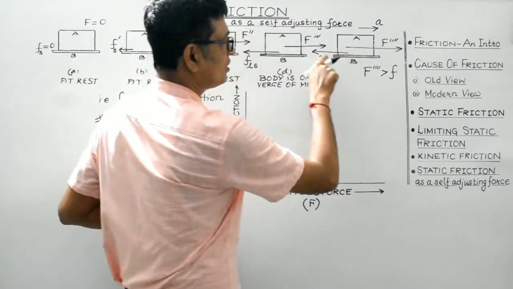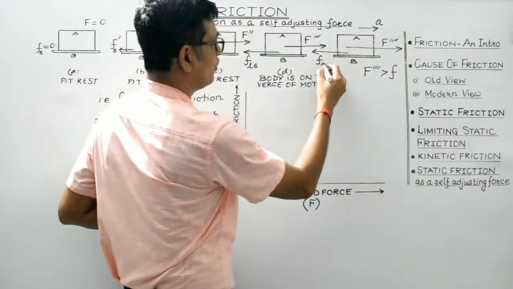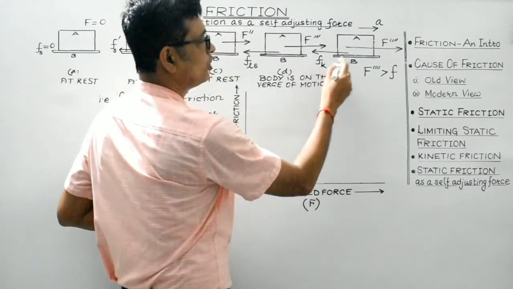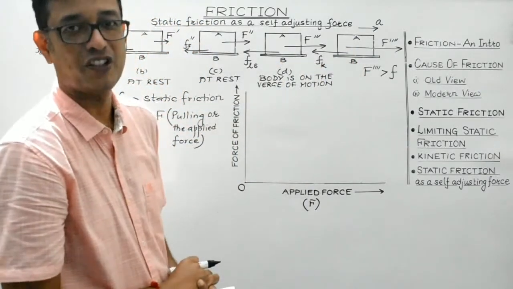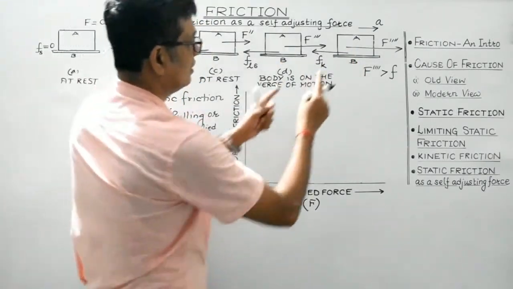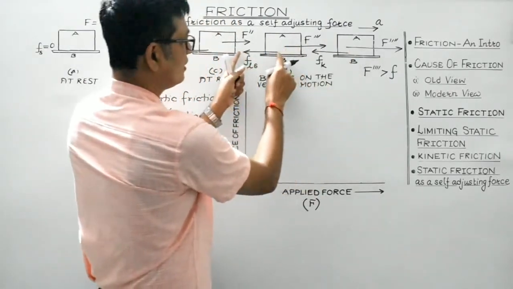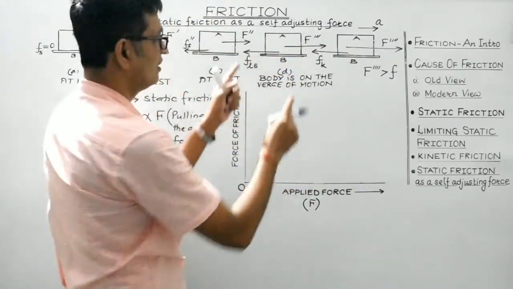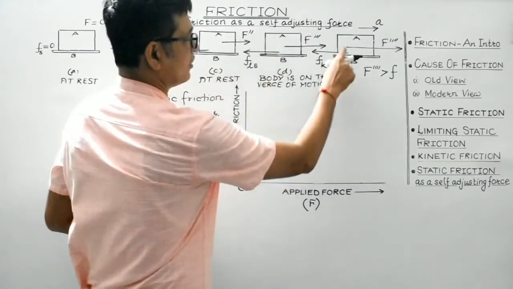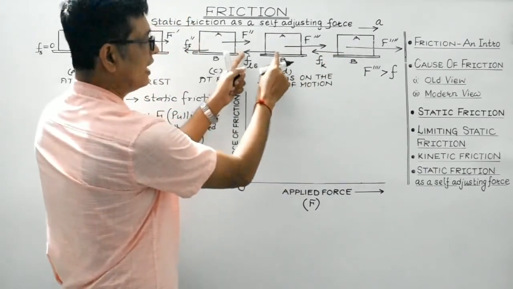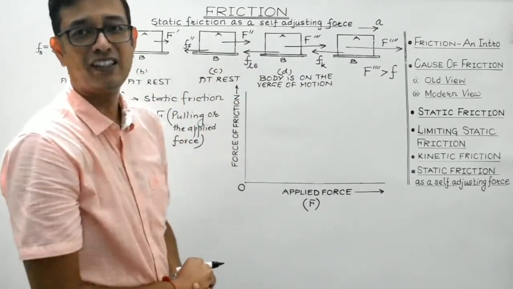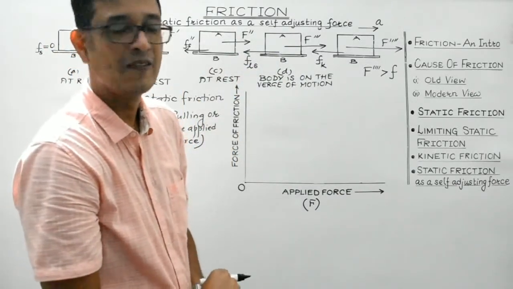Once the body starts moving, the force of friction that comes into play between the two surfaces in contact is known as kinetic friction. And students, the kinetic friction is slightly less than that of the limiting static friction. So it should be represented by an arrow which is less than the arrow representing the limiting static friction, right?